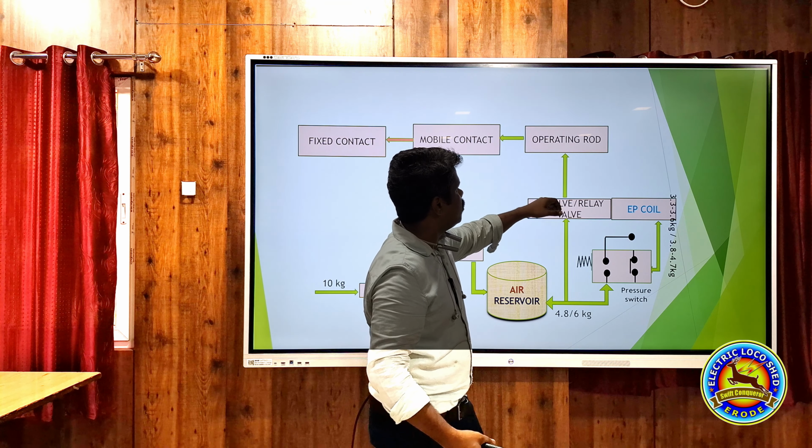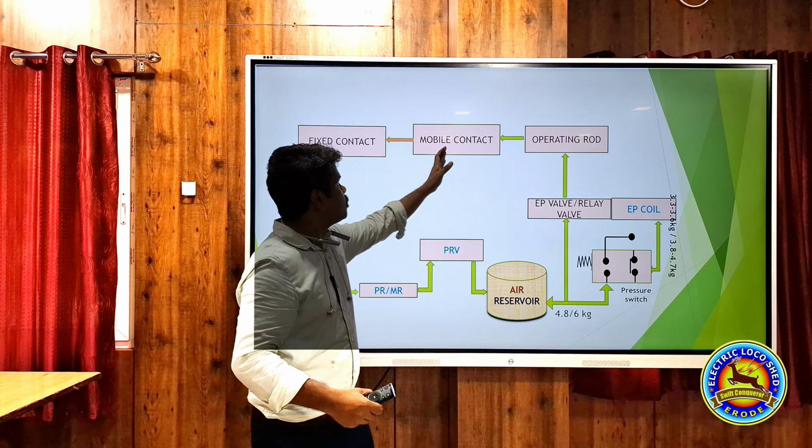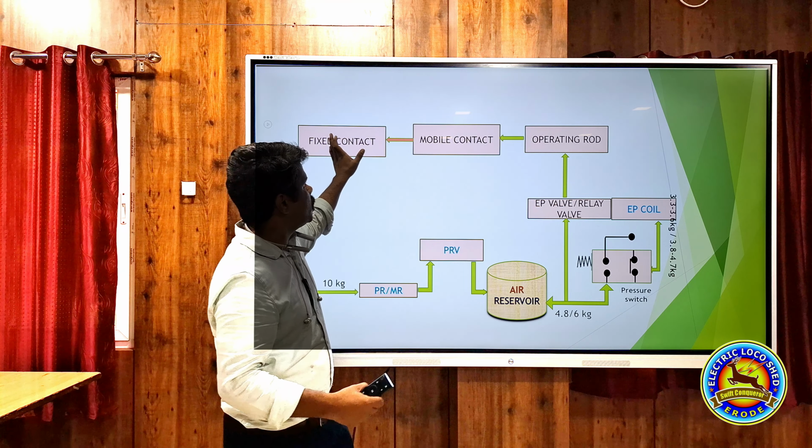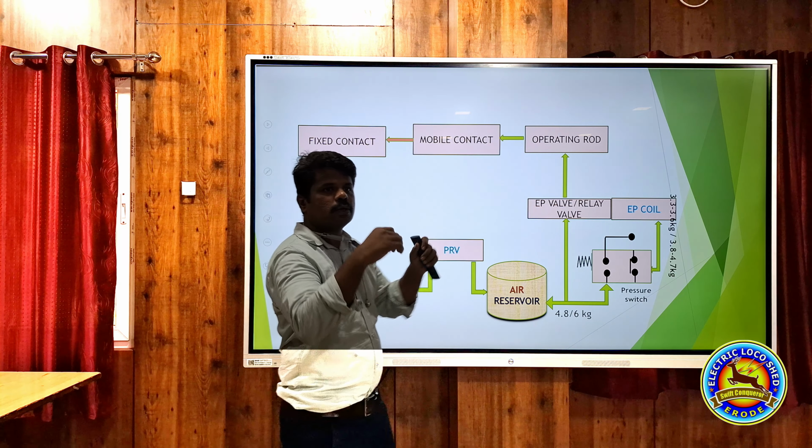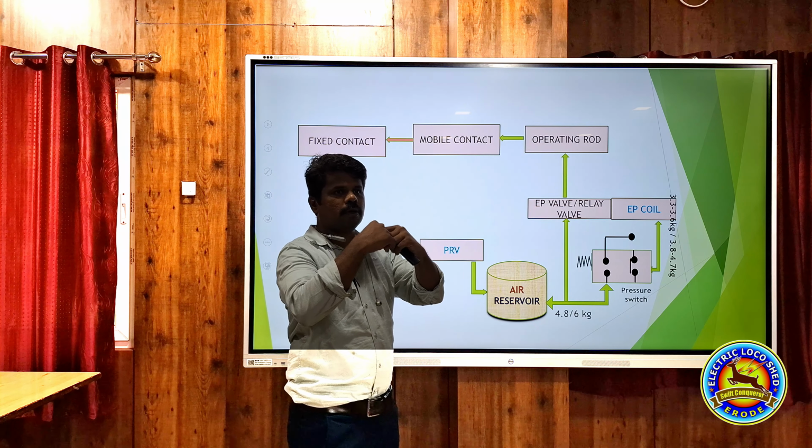The operating rod will be moved with this pneumatic pressure, and this operating rod will in turn move the mobile contact. This mobile contact will come in to join with the fixed contact. So this circuit will be closed. You understand? Here 25.